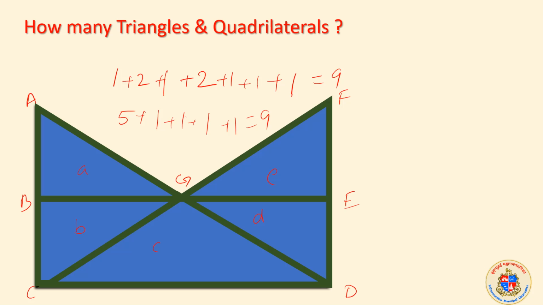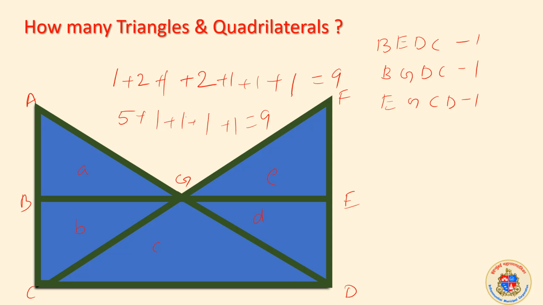The other part is quadrilaterals. We need to find out 4-sided figures. Not that easy. 3 is very obvious. 1 is a quadrilateral. 4 letters I am writing. B, E, D, C is a quadrilateral. B, G, D, C is another quadrilateral. E, G, C, D is another quadrilateral. 3 is damn sure.